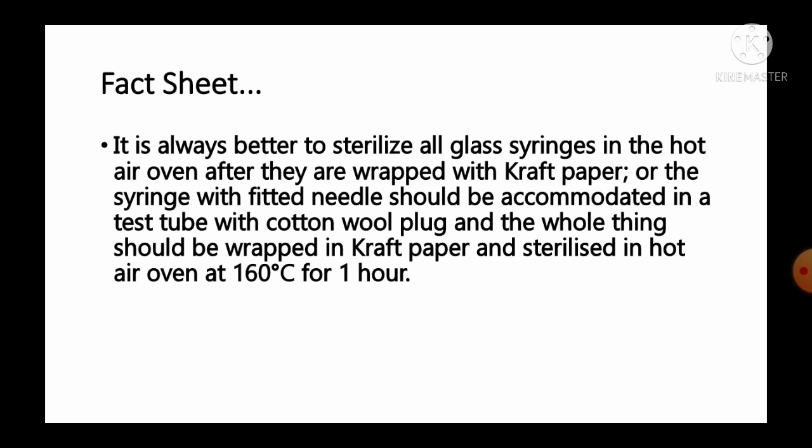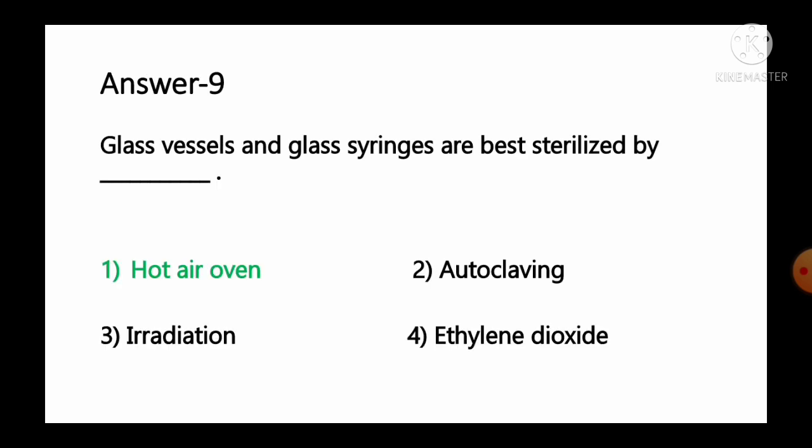after they were wrapped with kraft paper, or the glass syringe fitted with needle should be accommodated in the test tube with cotton wool plug, and the whole thing should be wrapped in kraft paper and sterilized in hot air oven at 160 degrees Celsius for 1 hour. So as per the information, we can say glass vessels and glass syringes should be best sterilized by the hot air oven. Option number 1 is the correct answer for this question.